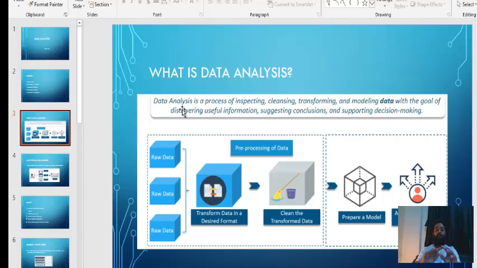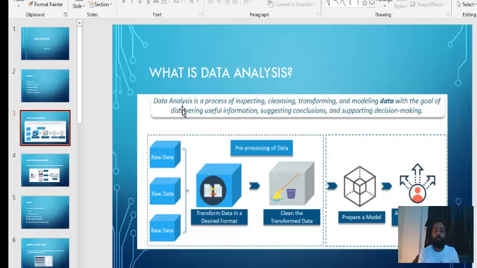Correct? And then once you are done with all of these things, you do modeling with the data, so that you can figure out if the overall sentiment of a famous personality from his last 100 or 200 tweets is negative or positive. Okay, so there are 3 or 4 steps.